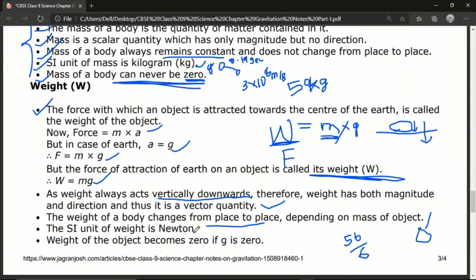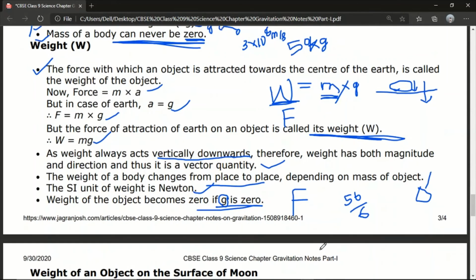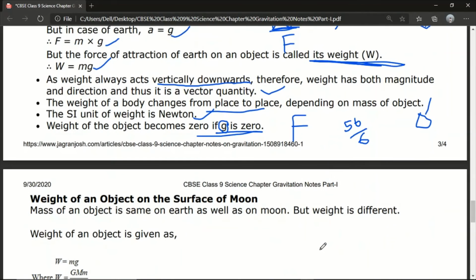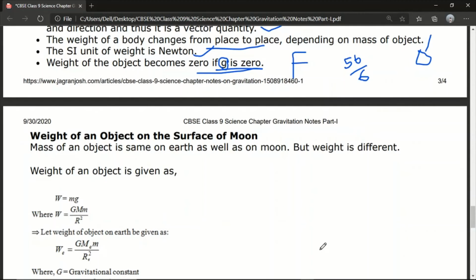What is the SI unit of weight? It is Newton. Why have we taken Newton? Because the unit of force is also Newton. That is why we have taken the unit of weight as Newton. So the weight of an object becomes 0 if g equals 0. Where is g equal to 0? The value of g is 0 at the center of Earth. If you go to the center of the Earth, you will feel weightless. Also, in space the value of weight is 0.